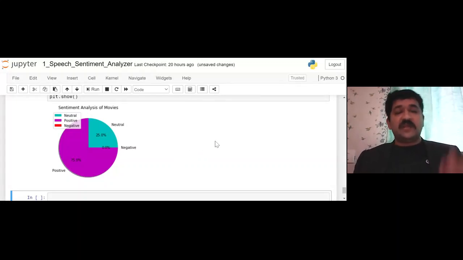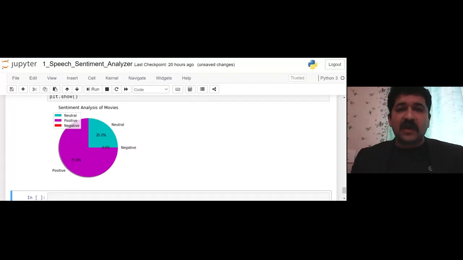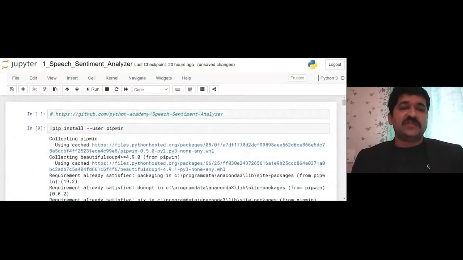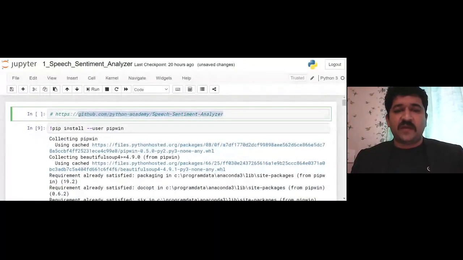So these are the step by step things which we have talked about, starting from the beginning, where we said we have the inputs. So I will just review the whole code. The whole code is available, as I said, on the platform of GitHub. I have shared the link also, which you can run if you have Jupyter. If not, you have to write it on your own, or download or install Jupyter. Okay, so let me go through the code again from the beginning. As I said, I have Windows, and the code is available on this platform. Okay, speech sentiment analyzer, that is on GitHub with the Python Academy.